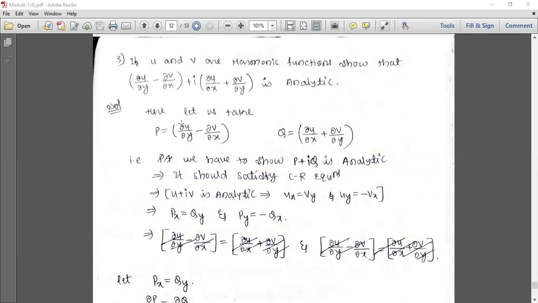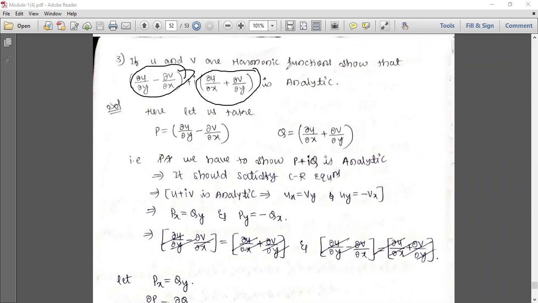Okay, so let us take, because you can see here it is in the complex form, this entire thing in the form of complex. So what I will do is, I'll take this as P, and this I'll take as capital Q. So P plus iQ is analytic.